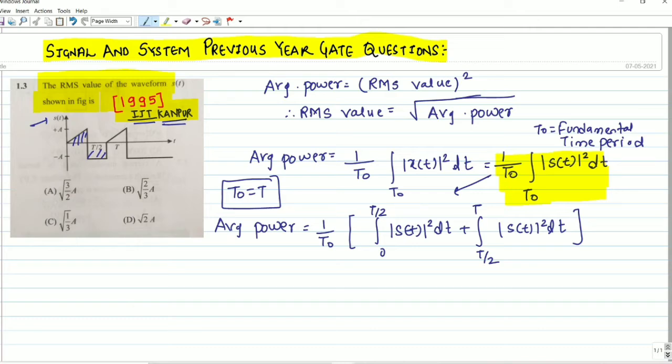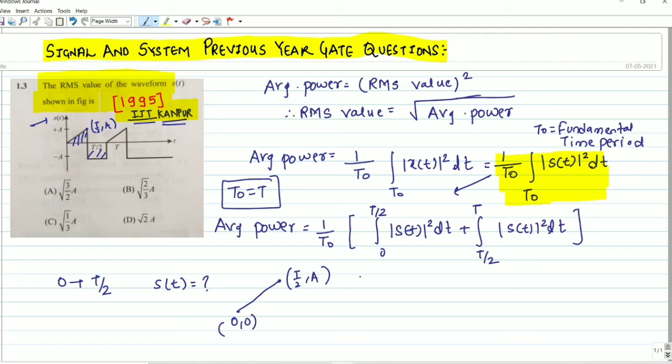Understood? Let me write the equation of s(t) from 0 to T by 2. What is the s(t) equation? This will be a straight line passing through the origin. The first coordinate will be (0, 0) and the second coordinate I am marking will be (T by 2, A). We have found 2 points. How to write the equation using 2 points?